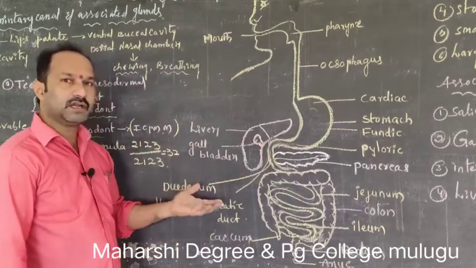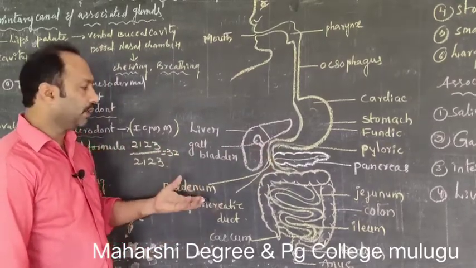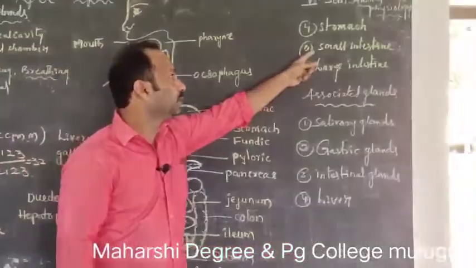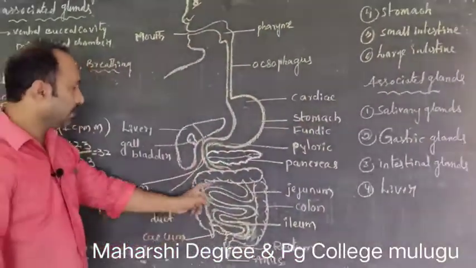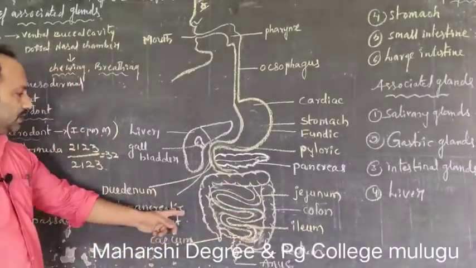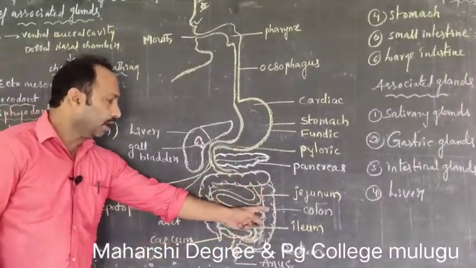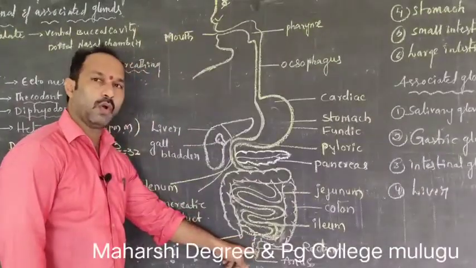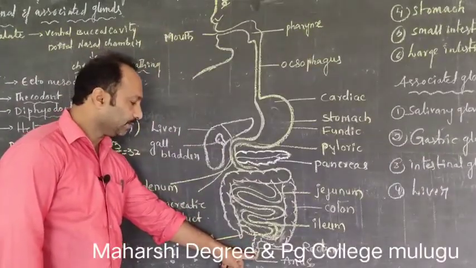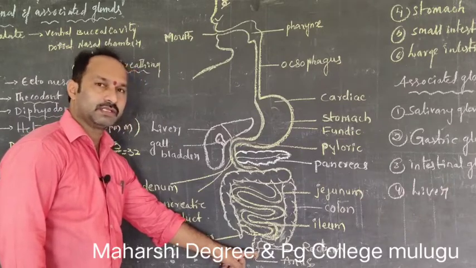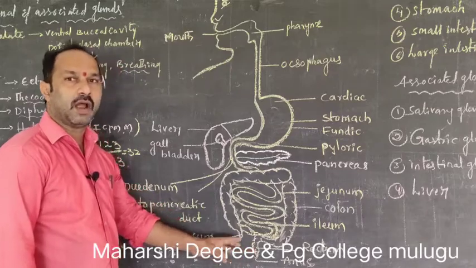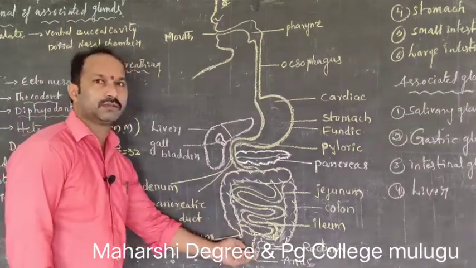Undigested food material and water contents enter into the large intestine. The small intestine leads to the large intestine. The large intestine is a coiled structure that leads to the rectal region and then the anus. The outer opening is called the anus. Undigested food material is excreted outside through the anus.